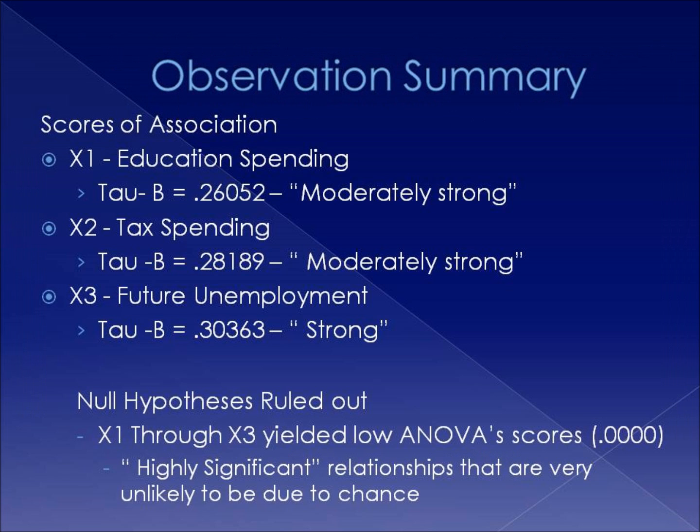Our observations conclude that we had relatively high scores of association, as educational spending produced a moderately strong association, tax spending produced a moderately strong association, and future unemployment produced a tau B score of 0.30363, or a strong correlation. We believe that these three variables should be run against President Obama's approval rating and studied further. We also ruled our null hypotheses out, as X1 through X3 yielded low ANOVA scores. These are highly significant relationships that are very unlikely due to chance.